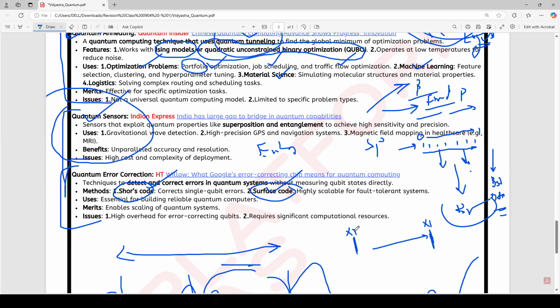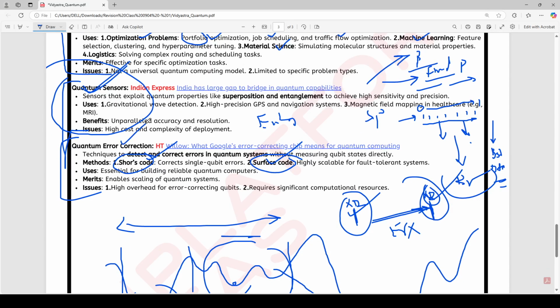And if this one becomes x2, then even if they are millions of kilometers apart, the other will become x2. They remain entangled and pair in such a way that any change in this one results in a change in the other. So this reduces error. We make better quantum sensors because of these principles.